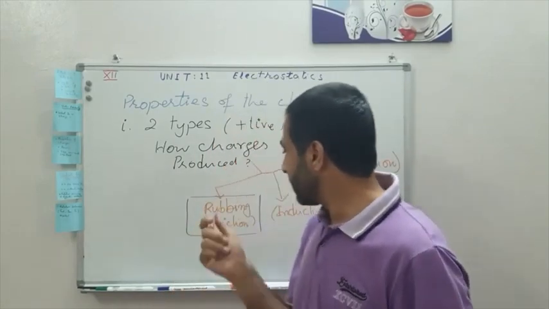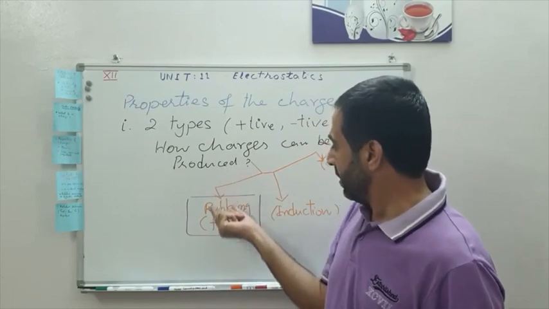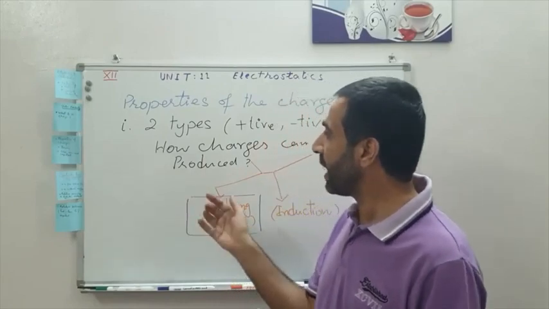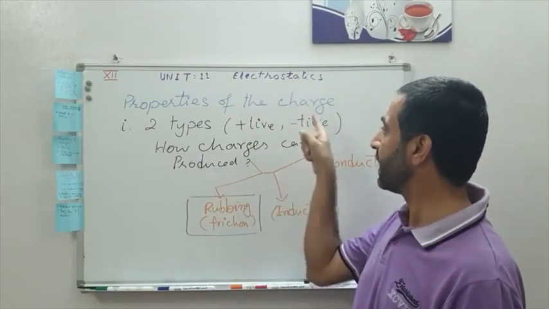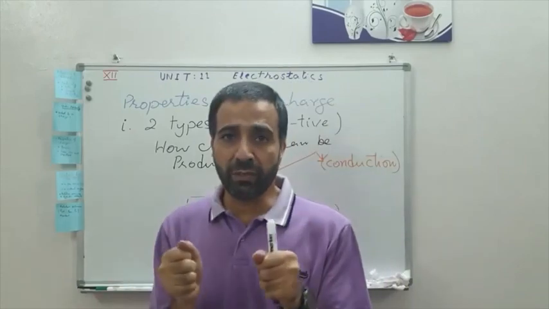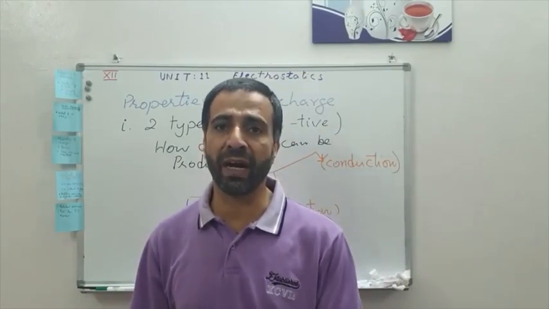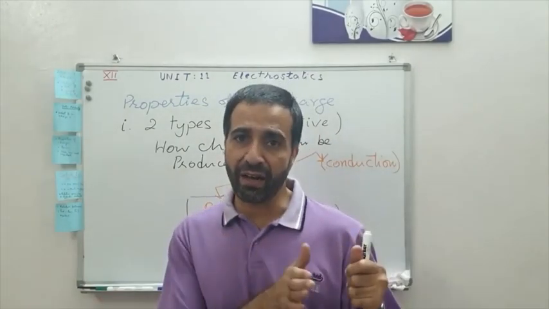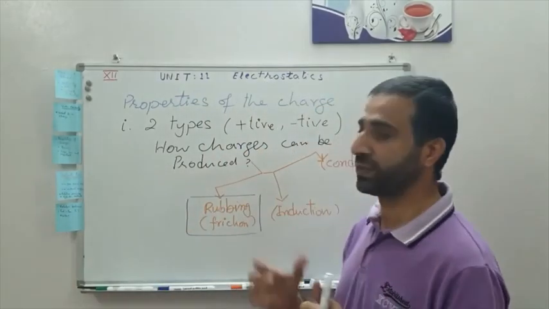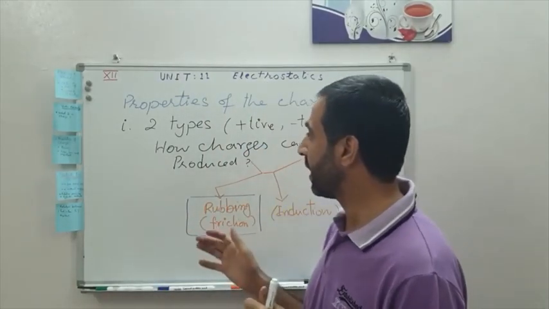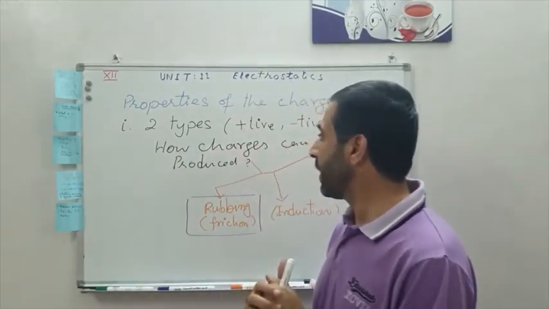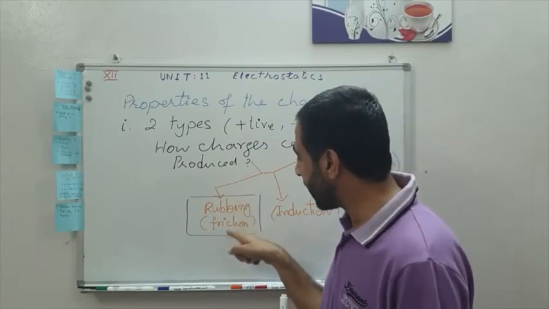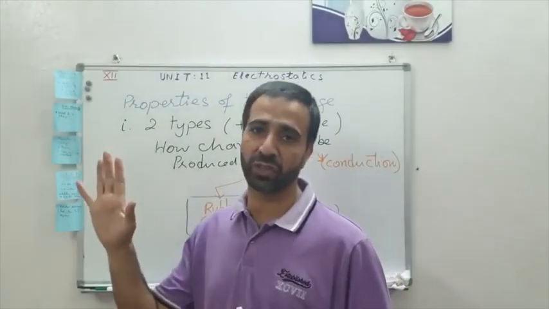Remember, this is applicable only when both bodies are neutral in the beginning, right? By neutral body I mean, as opposed to a positively charged body and a negatively charged body, the kind of body which has neither lost nor gained any kind of charge, right? That is what we call the neutral body. So we can produce charges by friction when both bodies are neutral.